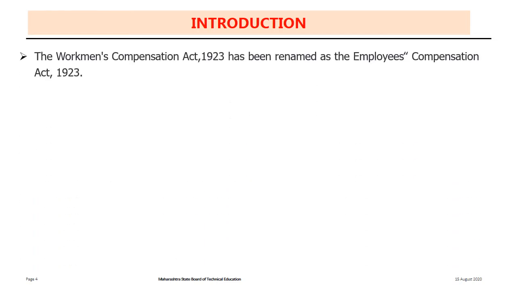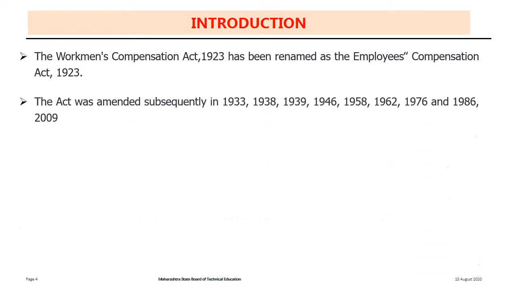Introduction. The Workmen Compensation Act 1923 has been renamed as the Employees Compensation Act 1923. The Act was amended subsequently in 1933, 38 and recently in 2009.